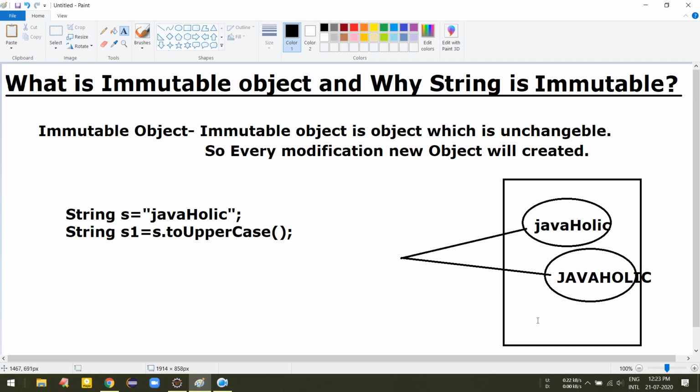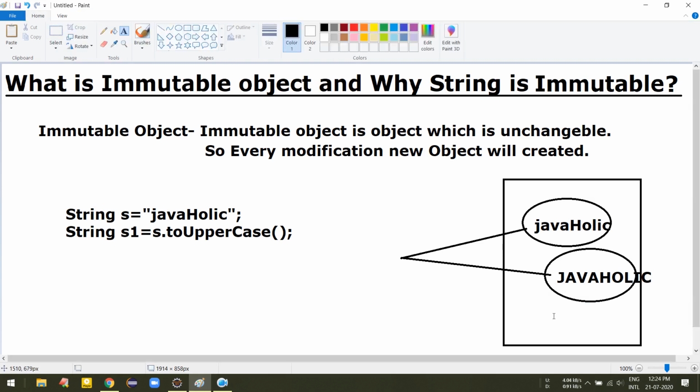One more thing, guys: whenever an object is created in the string pool, it first verifies whether an object with the given modified value is already available. Suppose we modified it to JAVAHOLIC, and JAVAHOLIC is already available in the pool.